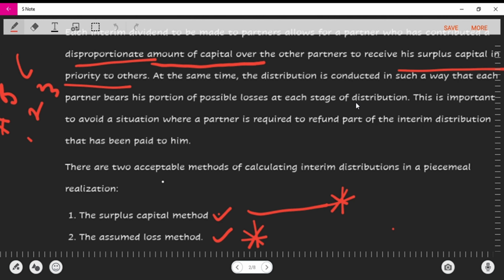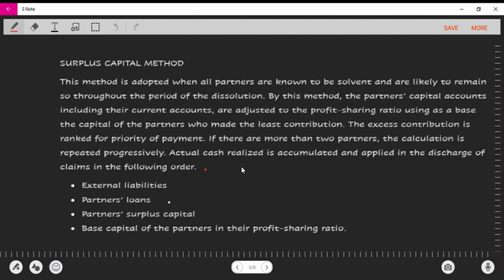So moving on to the next segment of the video. Like I said, I'm introducing the methods of piecemeal realization: the surplus capital method and the assumed loss method. For this video, we're going to focus on the surplus capital method, and maybe later we'll do a video on the assumed loss method. So now we're going to move on to the main topic. We'll explain the surplus method first, and then move into the calculation. So let's go. Surplus capital method.